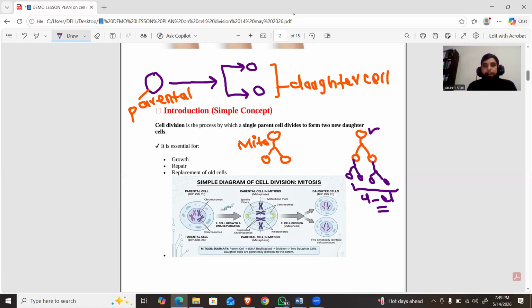By summarizing, we can say cell division is the property of living organisms in which a cell divides and produces daughter cells. Cell division is very important for growth. It is responsible for repairing, in other words wound healing, and it also helps in the replacement of old cells. In the diagram, you can see a single parental cell. The single parental cell divides and produces daughter cells.